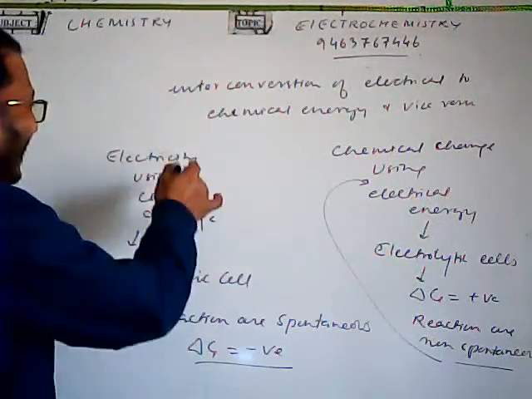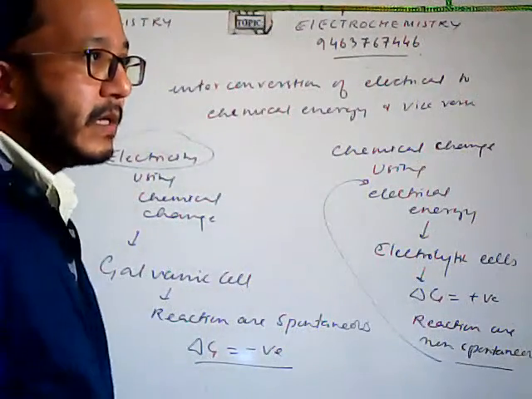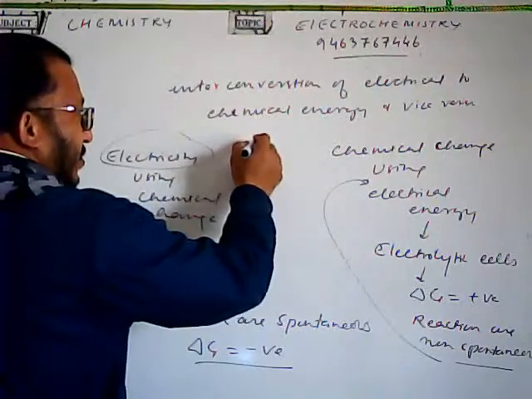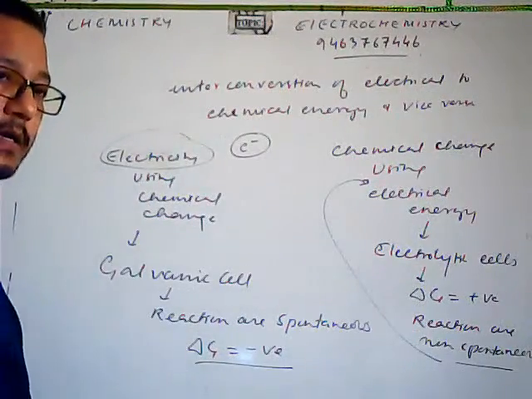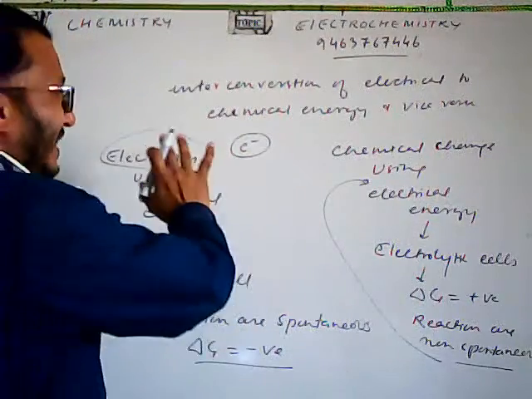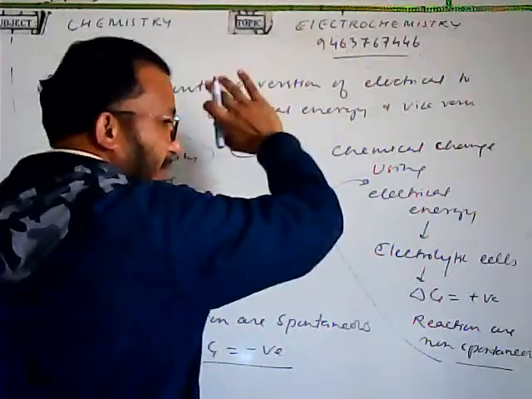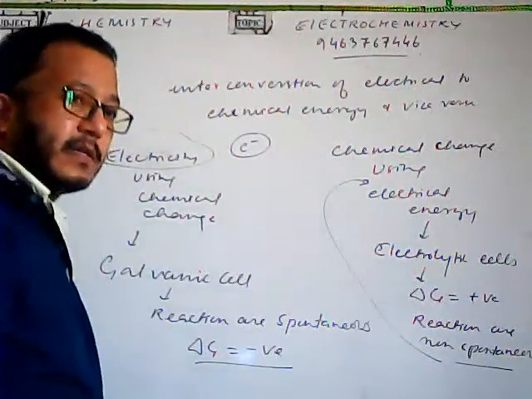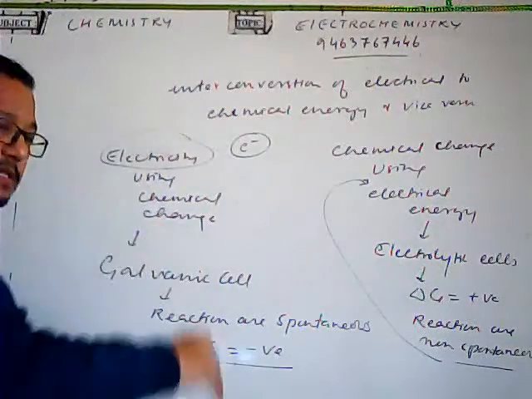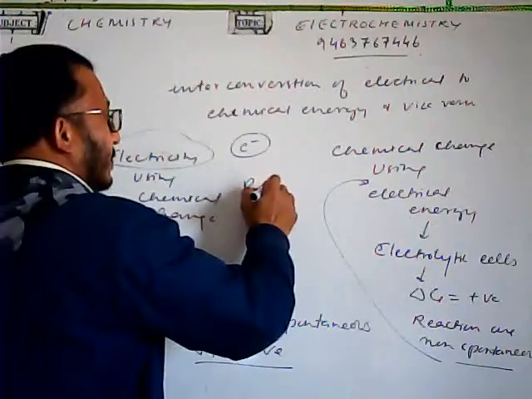Now, when we say electrical energy, whether here or here, some kind of electron transfer must be taking place. Whenever we have the reaction taking place in the electrolytic cell, or in the galvanic cell, these reactions are redox in nature.